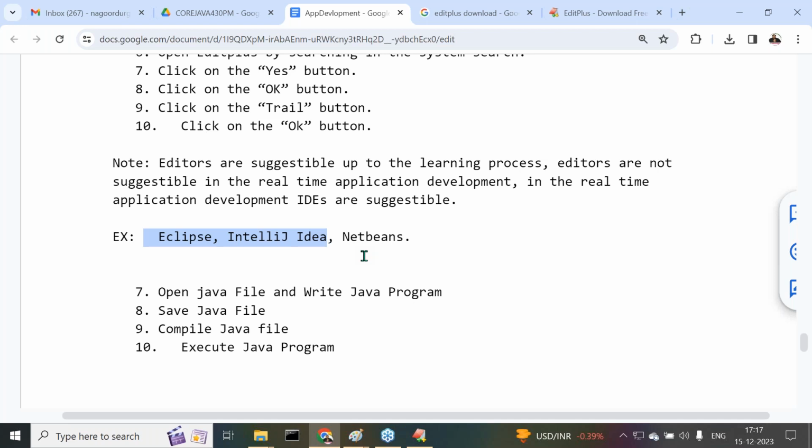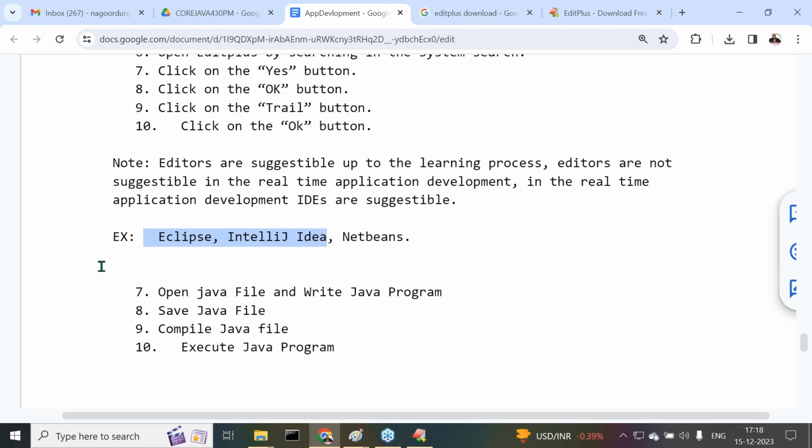But not immediately. In the future, I will use that. When the programming is started effectively, when the lengthy programs are started, from that point onwards I'm going to show Eclipse and IntelliJ IDEA. But up to that time, we have to use EditPlus only for our simple applications. Right, now it is completed.